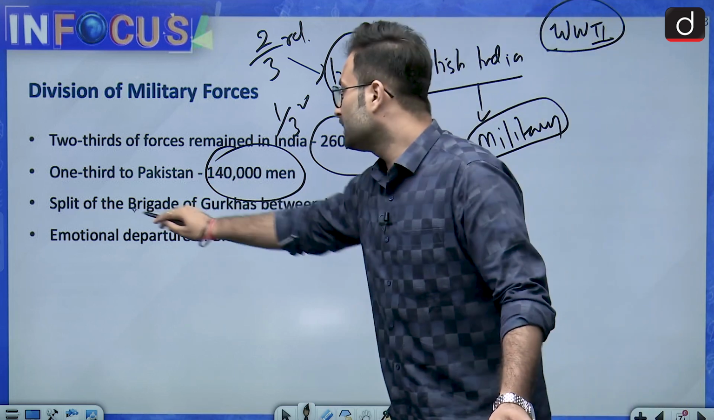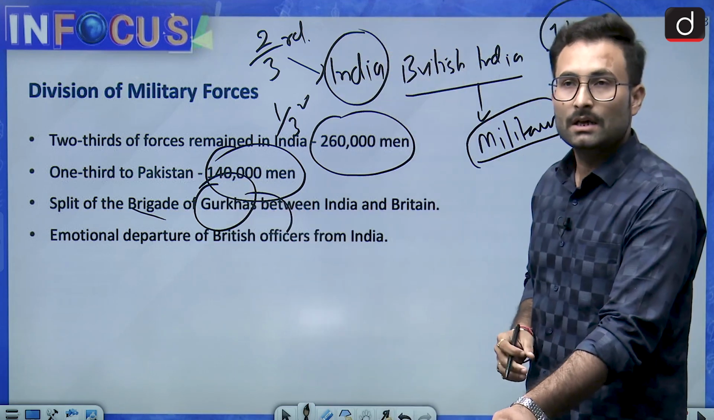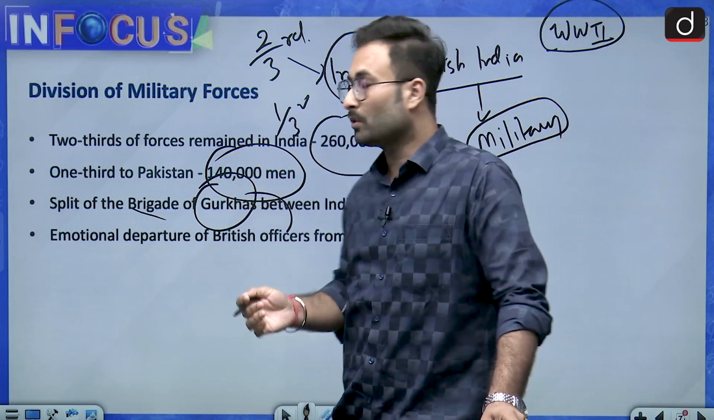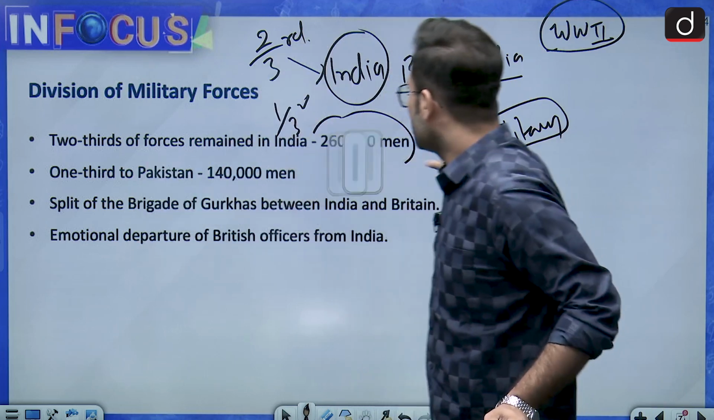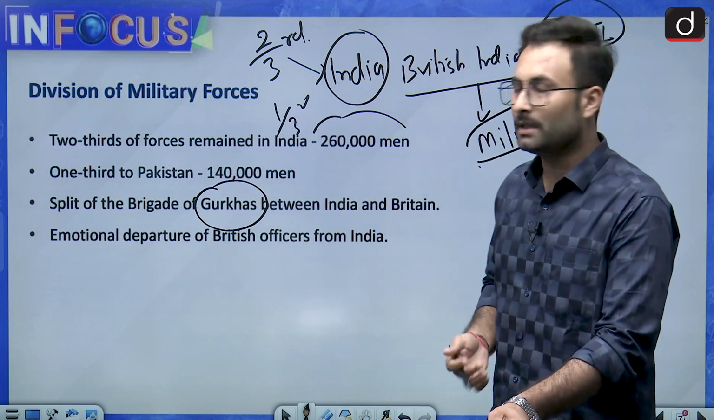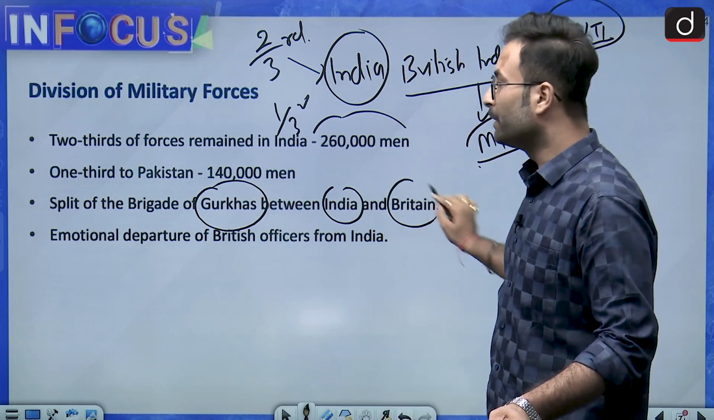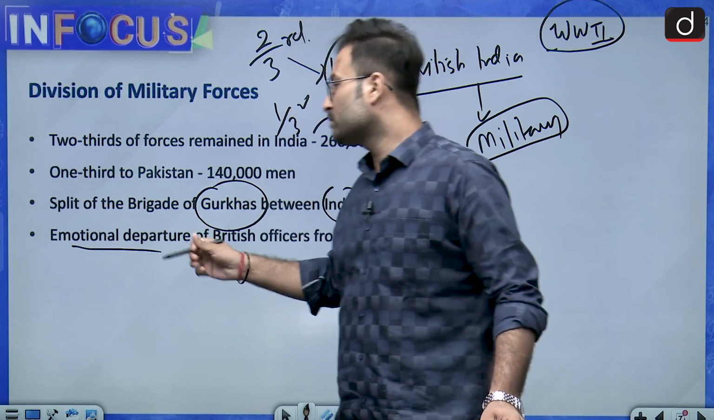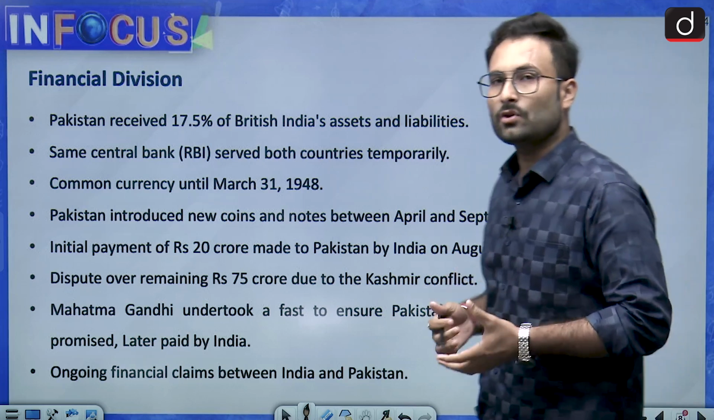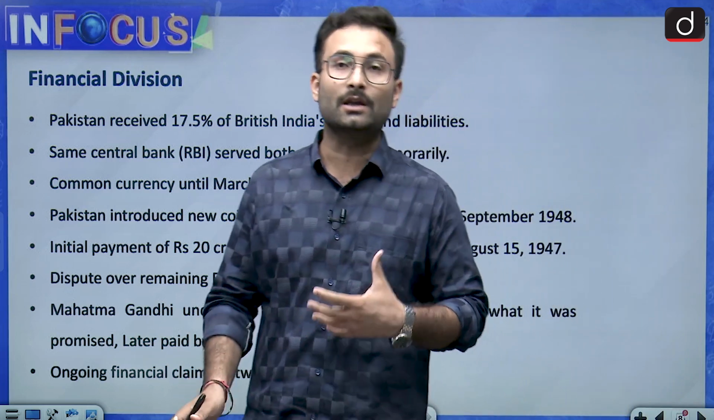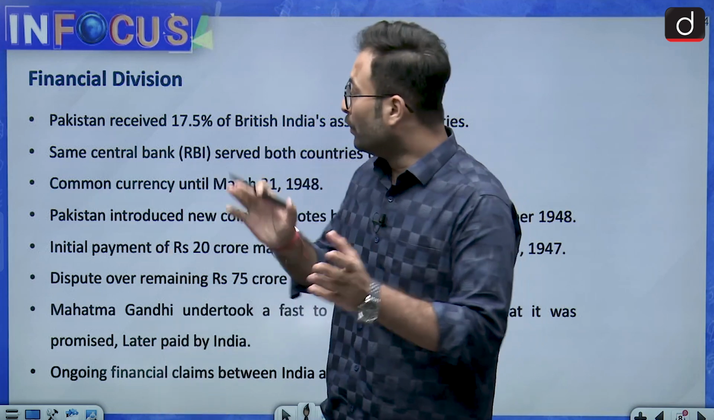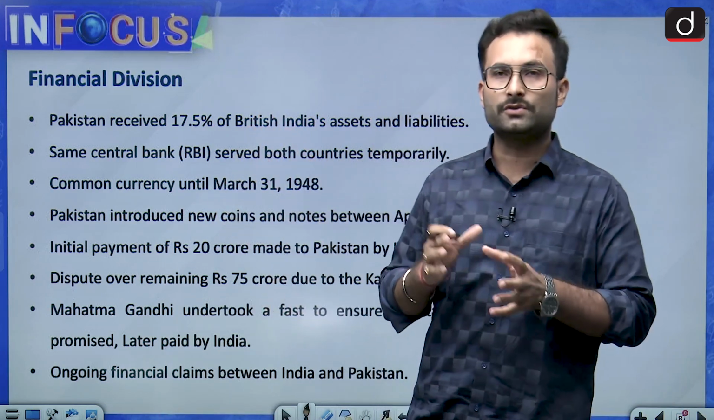Split of the brigade: when we talk about the Gorkhas, the Gorkha brigade was divided between India and Britain, because considering their bravery, Britishers also wanted to have them in their own army. That is why it was divided between India and Britain. Then there were events of emotional departures of Britishers from India. Even various officers were getting emotional at the time of partition, when they had to leave India.